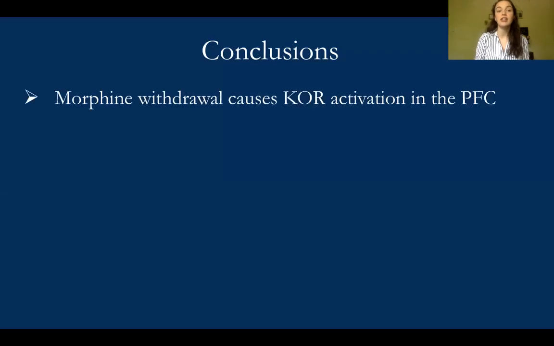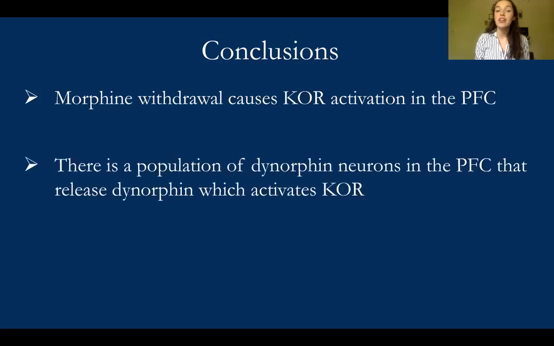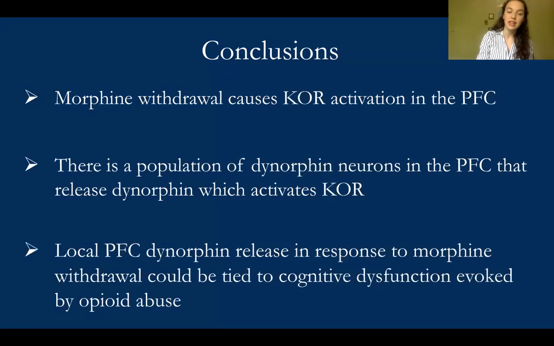So, our conclusions. We know that morphine withdrawal causes KOR activation in the PFC, and we know that this is caused by dynorphin neurons that release dynorphin and activate kappa opioid receptors in the PFC. So ultimately, this indicates that local prefrontal cortex dynorphin release in response to morphine-precipitated withdrawal could be tied to cognitive dysfunction evoked by opioid abuse.